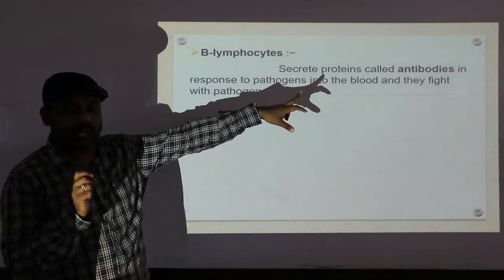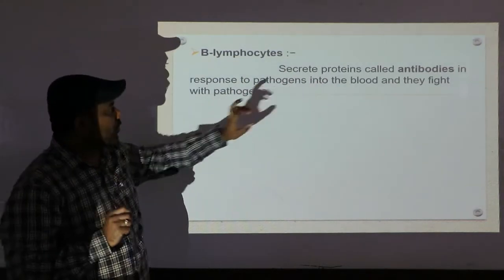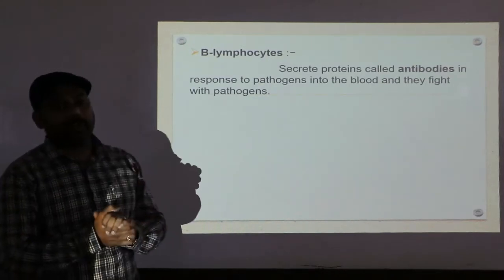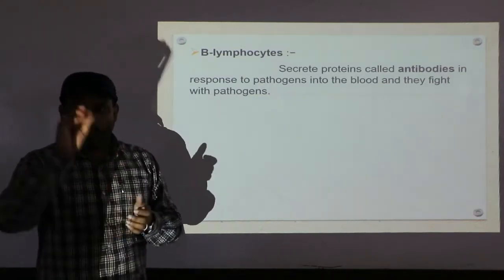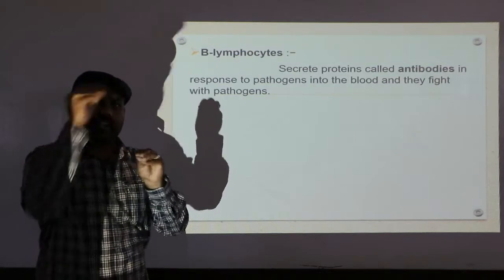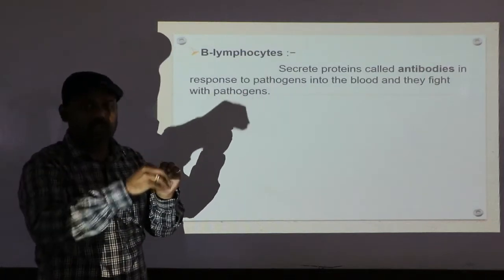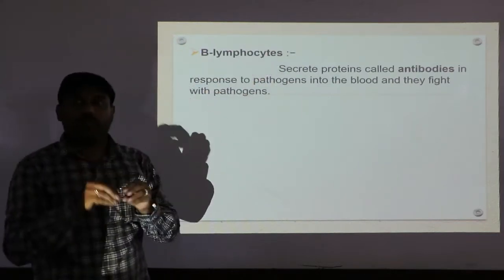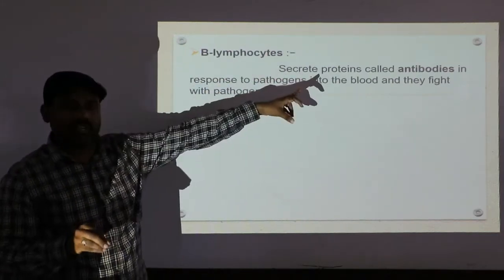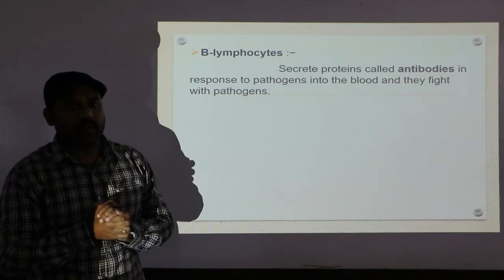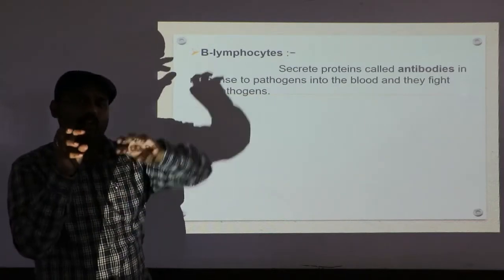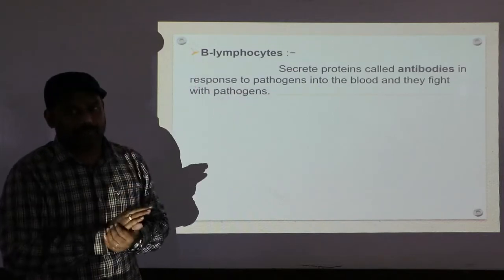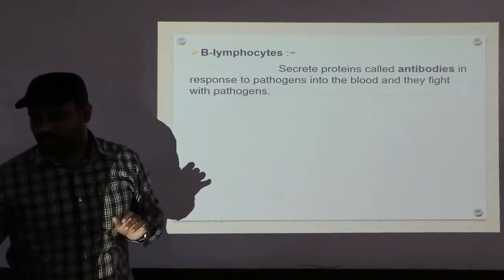Clear? In response to that particular pathogen, and into the blood, they fight with the pathogens. Very simple. When any particular pathogen enters the body, in response to that antigen or pathogen, our B lymphocytes are going to produce antibodies. Those antibodies are specialized proteins in our body. Those antibodies fight with the pathogen and kill it. So this is what the B lymphocytes do.